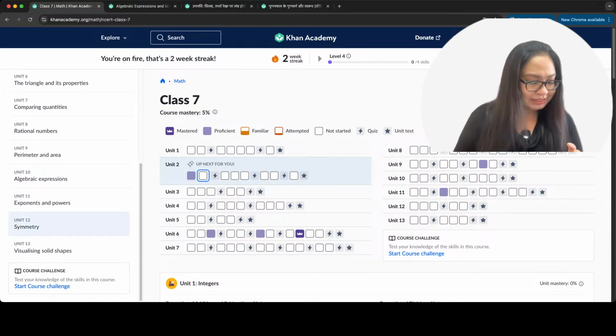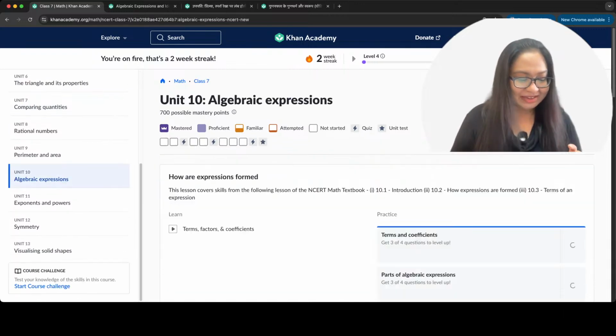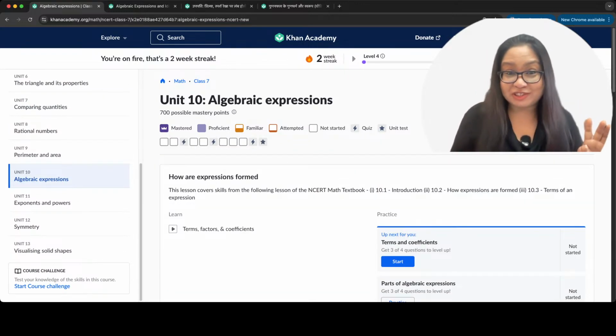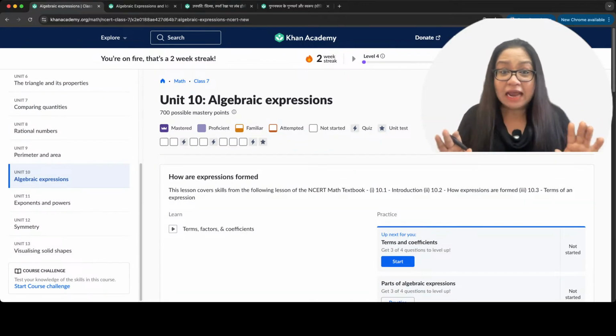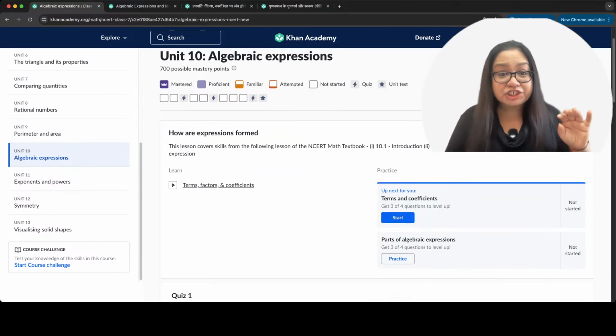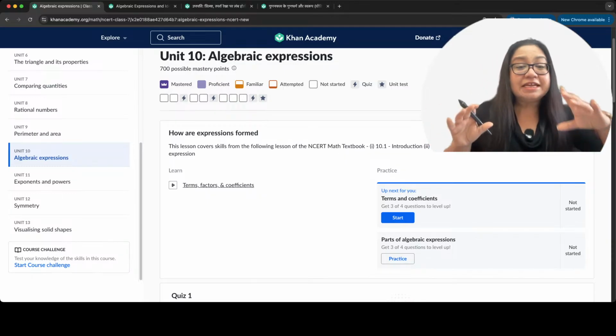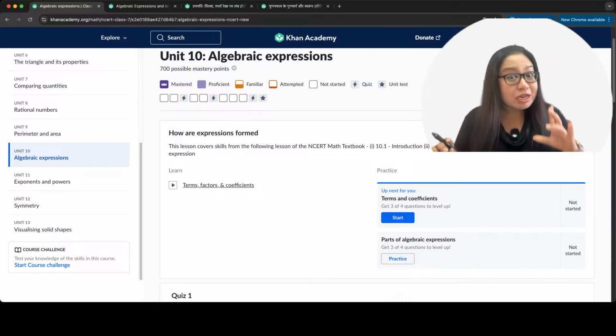So, we go to this chapter right here for algebra, correct? Okay. We go to algebraic expressions. And now, what I'm going to do is here, see the entire chapter, and that happens with every chapter. The entire chapter is divided in terms of concepts.